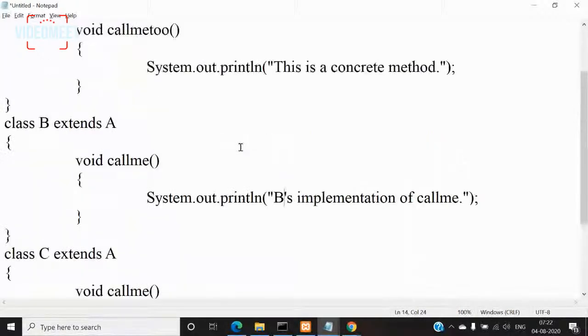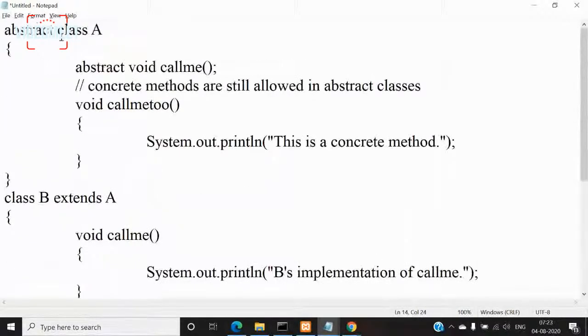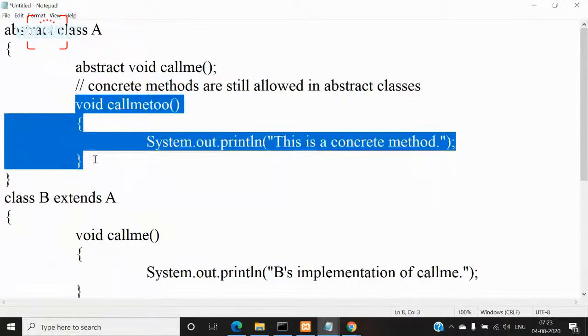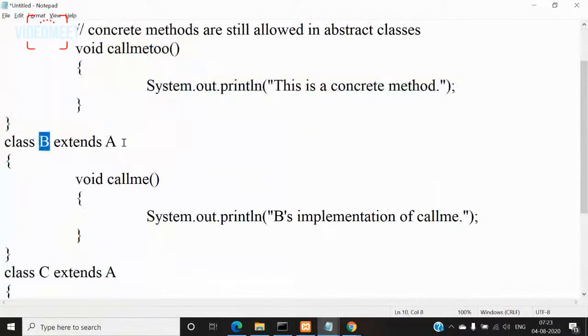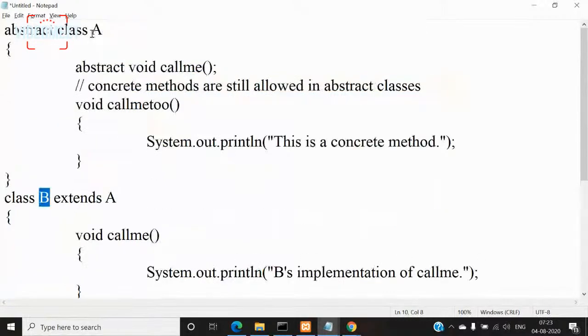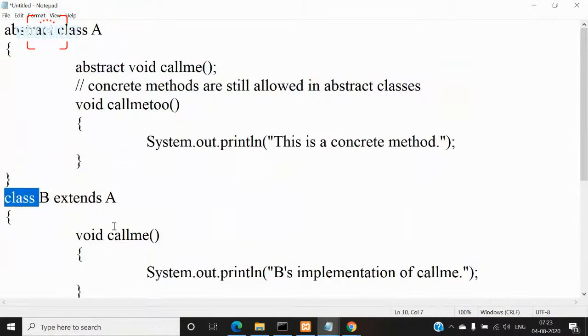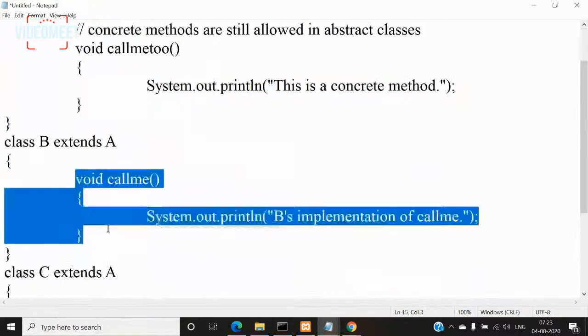So now look at this class. Class A is abstract because it has an abstract method call me, and it has a concrete method also, call me too, right? Coming to class B, it is made a subclass for class A. When class B is a subclass for A, then it must definitely give the definition for call me. If it is not giving, then we need to qualify this class B also as abstract. But I'm giving the definition, right?